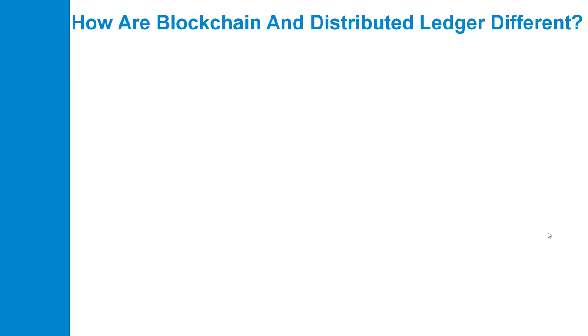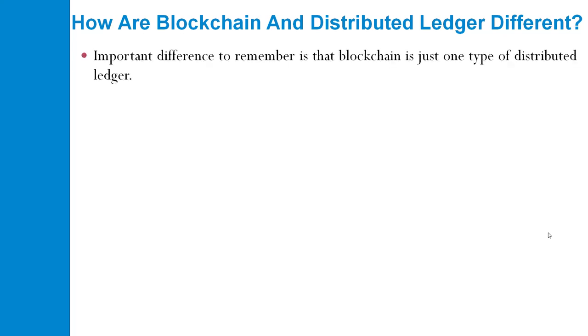Now, how are blockchain and distributed ledgers different? We have seen what a blockchain is and what a distributed ledger is. So now we'll discuss the difference between them. First and foremost, blockchain is just one type of distributed ledger.